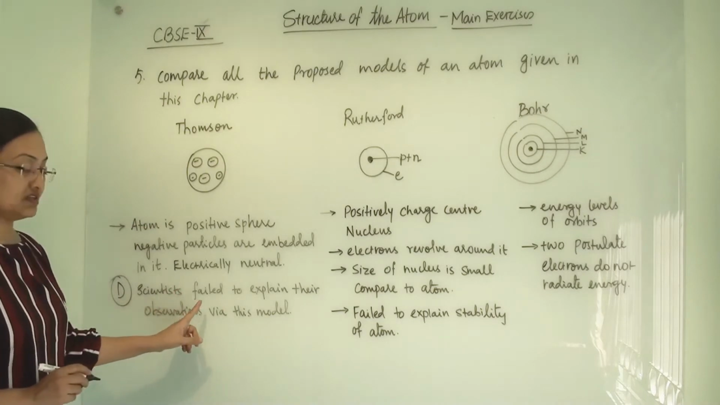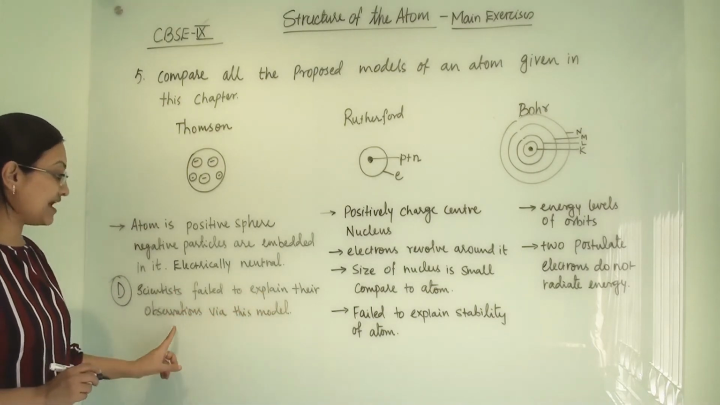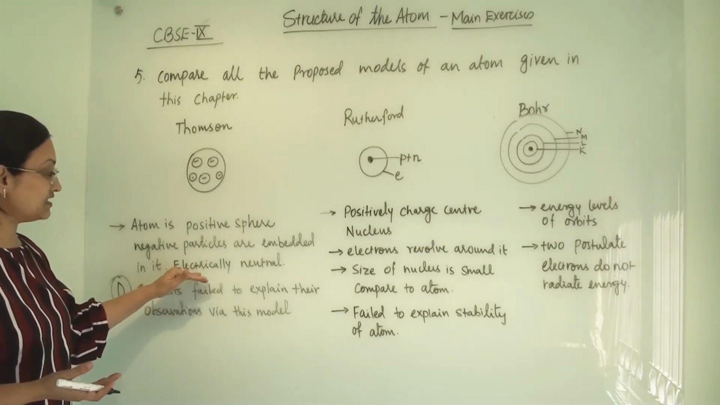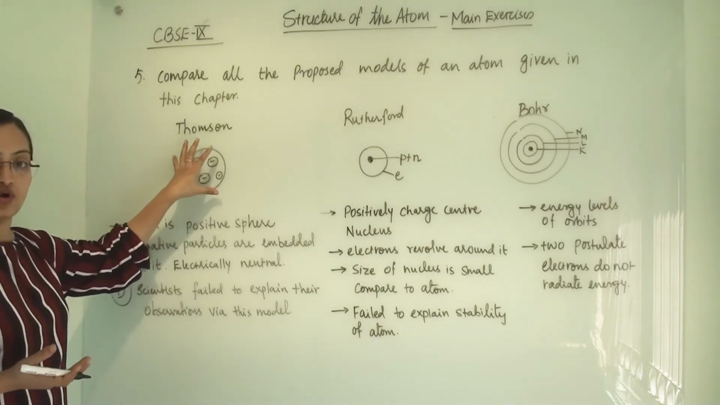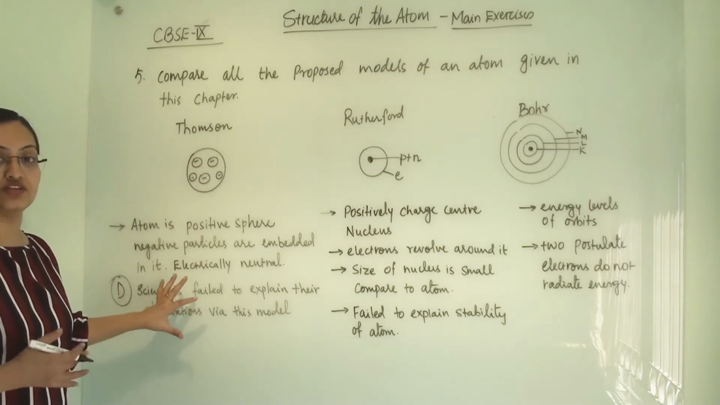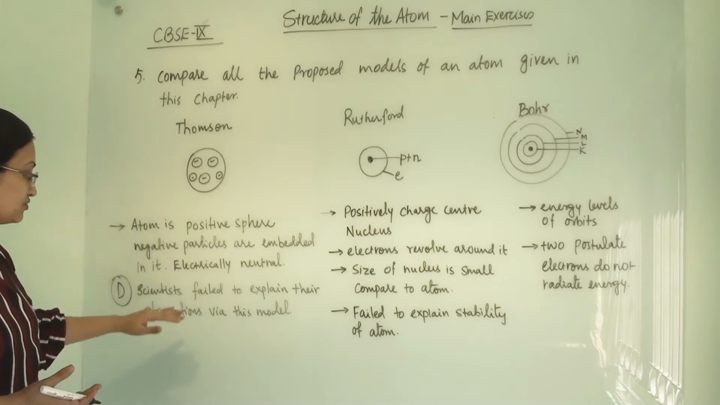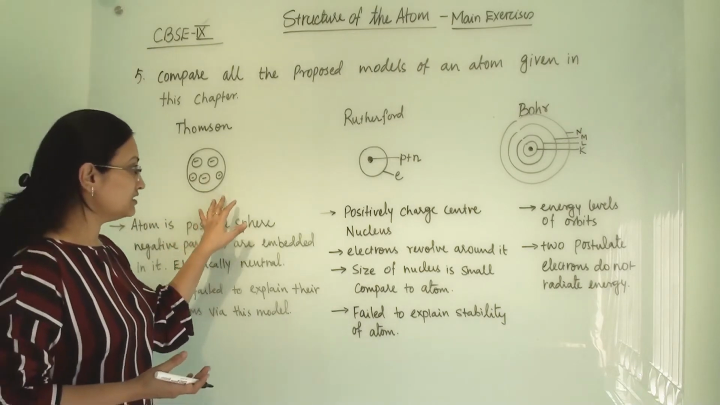Scientists failed to explain their observations via this model. He said that it is electrically neutral and this is the model of an atom, but their observations and results were not matching with this model of an atom. So this was the biggest drawback of this model.